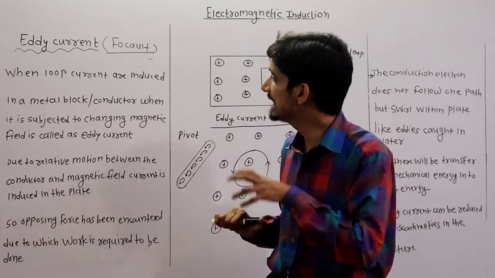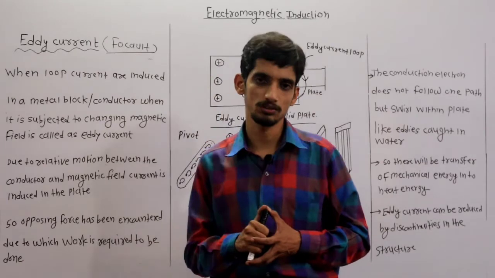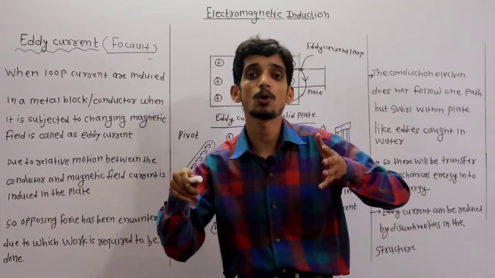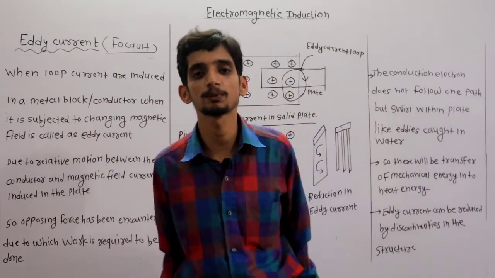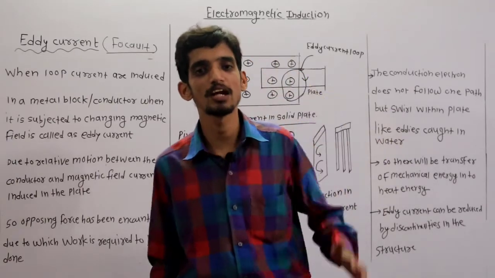Clear? So basically eddy current means what? Suppose there is a solid metal block, and that solid metal block is exposed to a magnetic field, and that magnetic field is time varying.